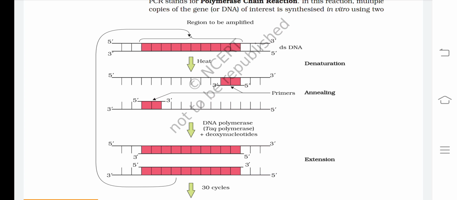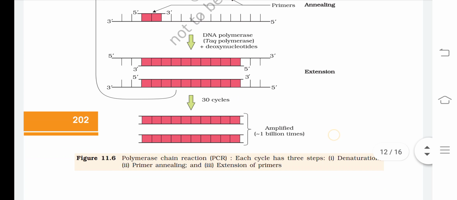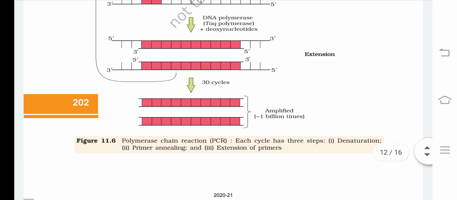Then the primers are added, which are extended with the help of DNA polymerase, or you can say the Taq polymerase, because it has been isolated from the Thermus aquaticus bacterium so that it could thermostably perform the function. And after 30 cycles, we have got amplification of 1 billion times.